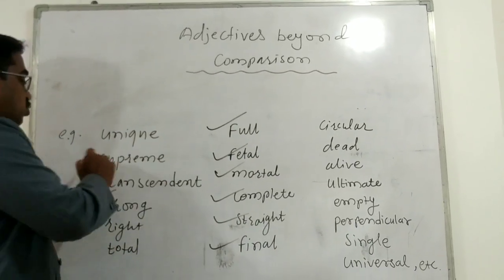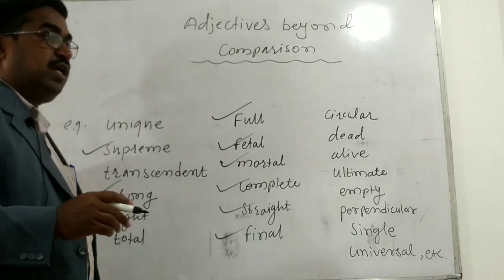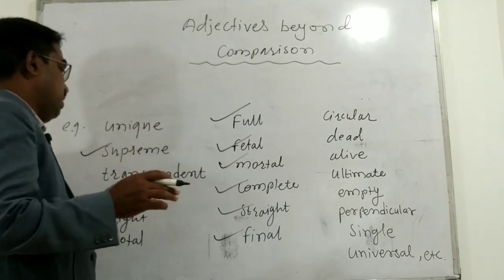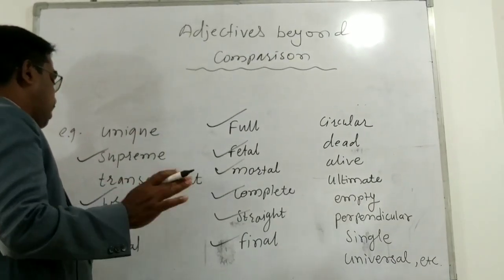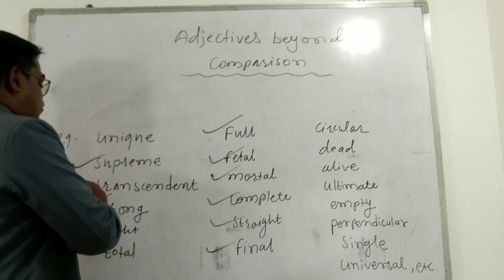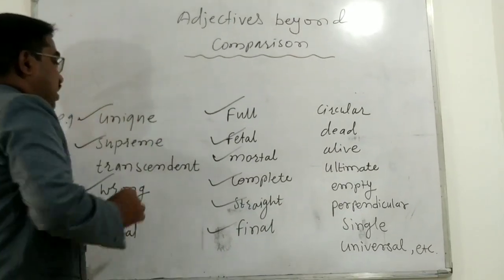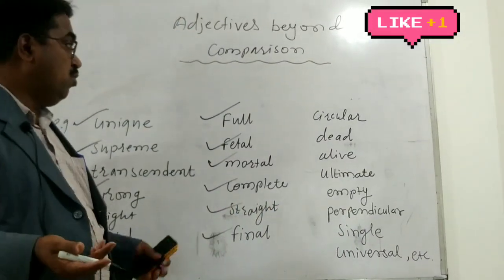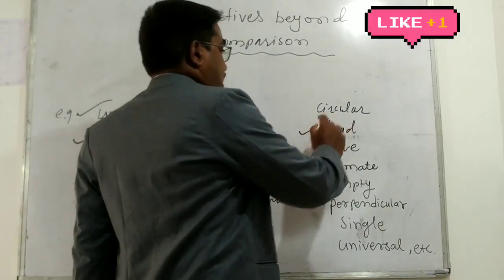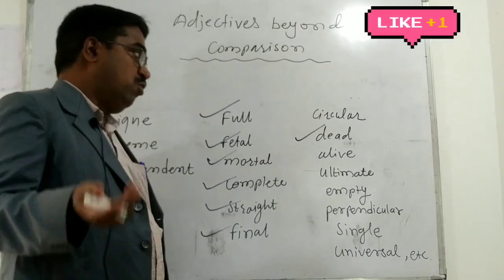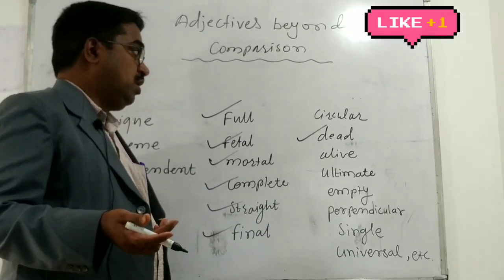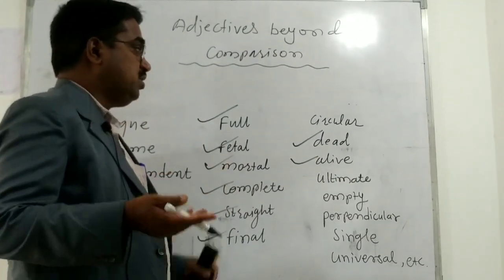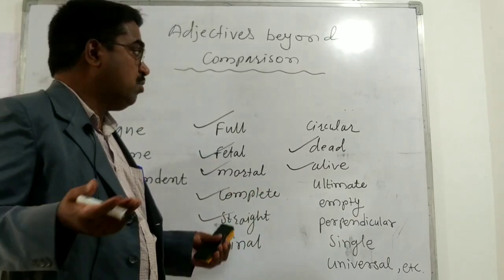Again, look at the word supreme. Again, we cannot say less supreme or more supreme. The thing or the object can have only 1 degree, supreme, not less supreme or more supreme. Again, look at the word unique, right? Something is unique. We cannot say less unique or more unique. Look at the word dead. Again, we cannot say less dead or more dead. Look at the word alive. Less alive and more alive, we cannot say, because they exist only in 1 degree, not more than that.